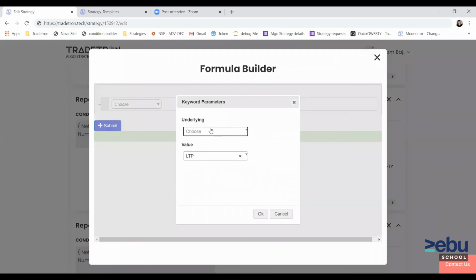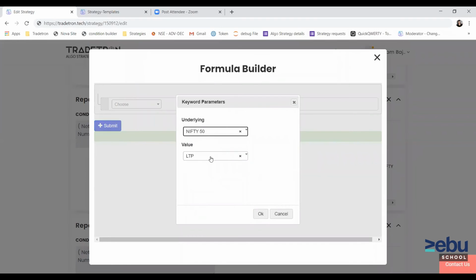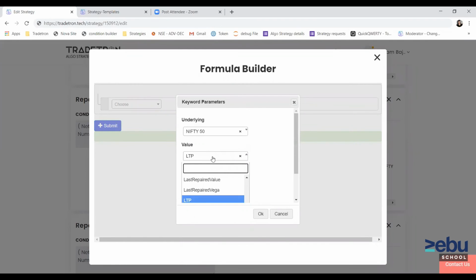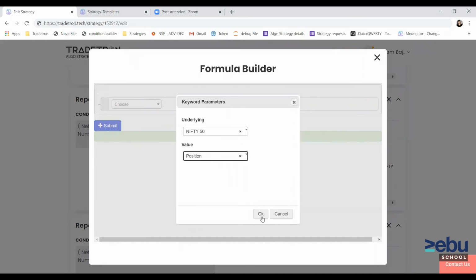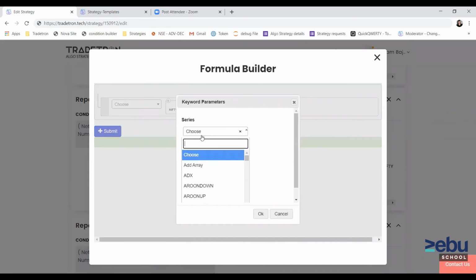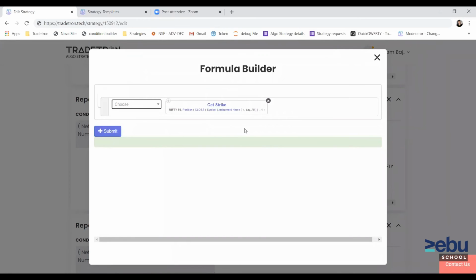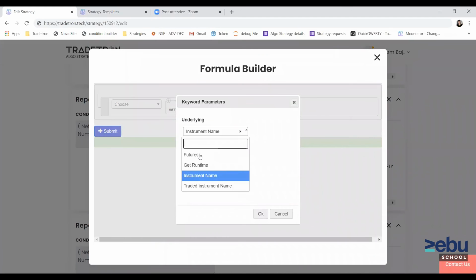Basically, get strike keyword finds a strike price which is nearest to the value which you give here in the calculation. So this will become position, and here I will define what value I want to use. So close of previous day, close of -1, and let's say Nifty futures.